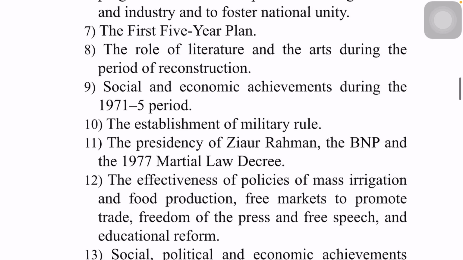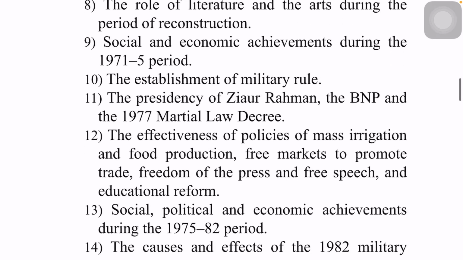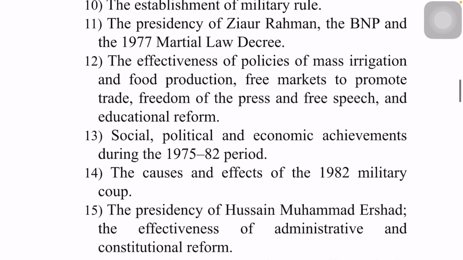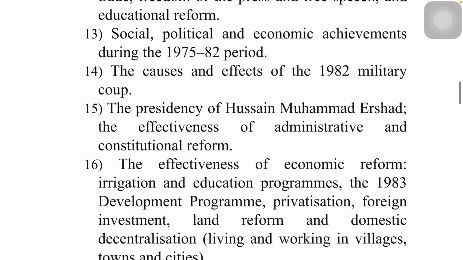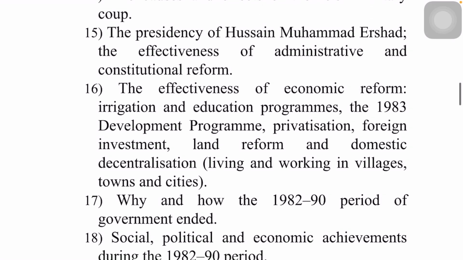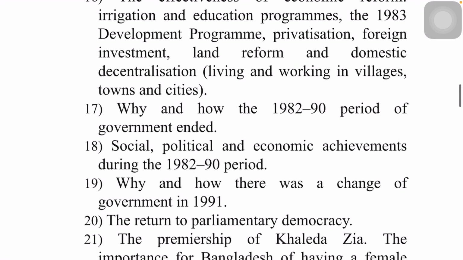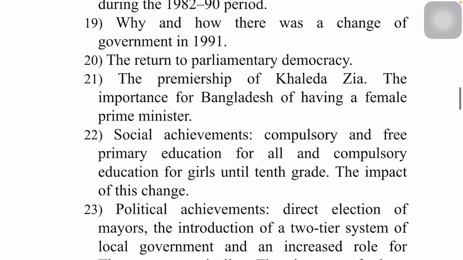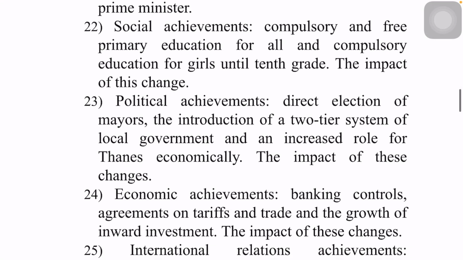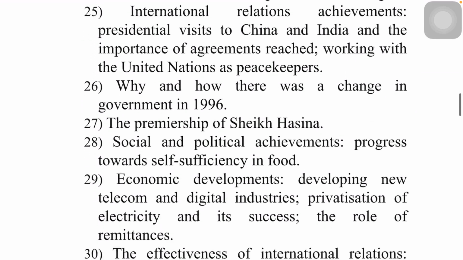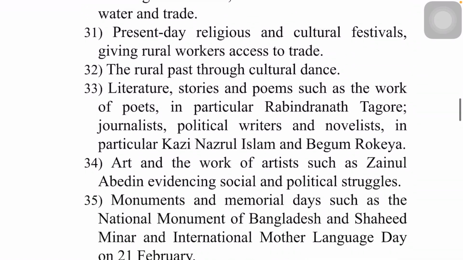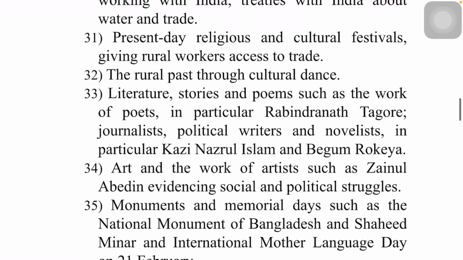So the first 5-year plan, then social and economic achievement, military rule, the presidency of Major Zia-ur Rahman, BNP and martial law, then the social, political, economics. Then we also have the ruling period of Hussein Muhammad Ershad. Then we also have the ruling period of Begum Khaleda Zia. So you can see a number of them over here. Then we also have the premiership of Sheikh Hasina. So you can see a number of things which we need to study under this topic.